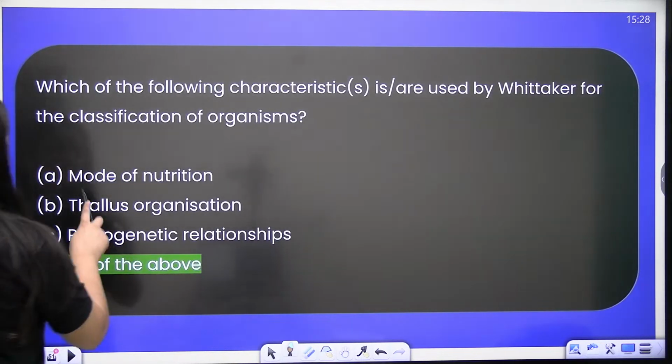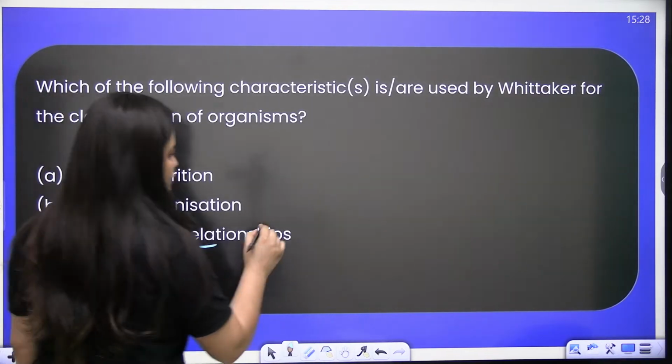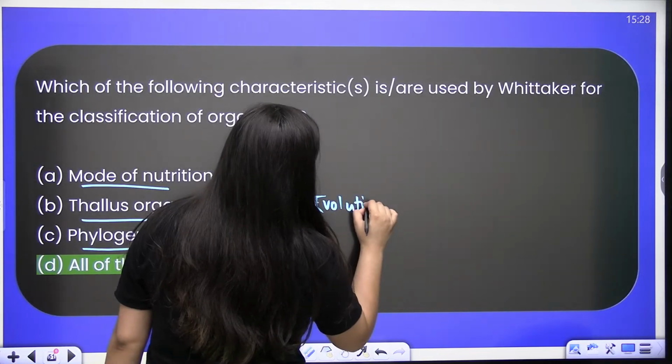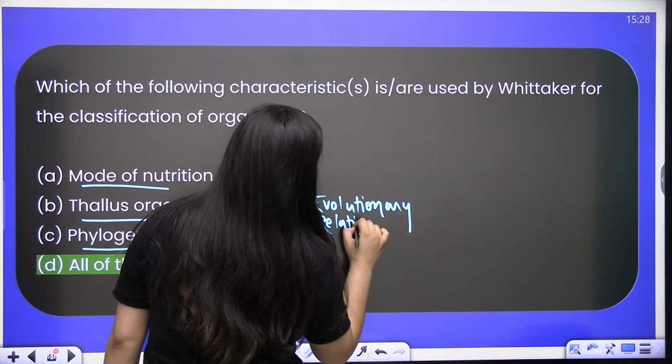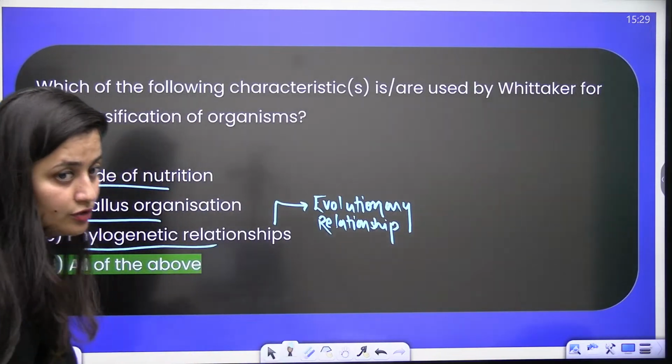It is all of the above. Mode of nutrition, thallus organization, phylogenetic relationship, which is also known as evolutionary relationship, right?